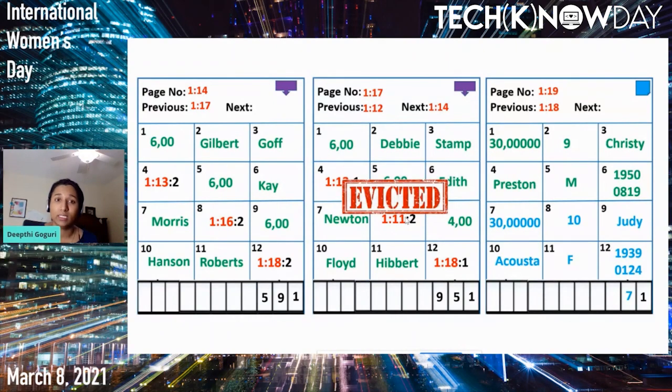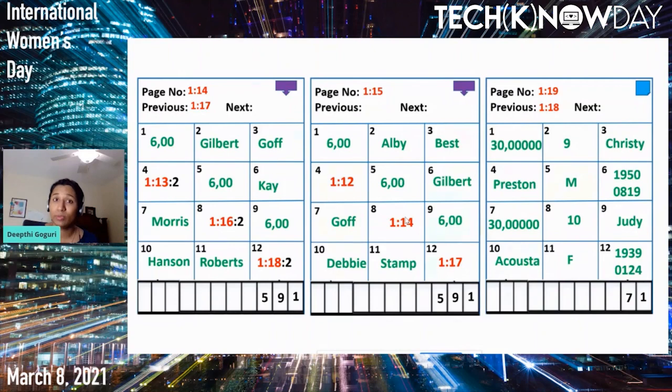So we have to evict page number 17 to get the root node of the index, which is page number 15. Now page number 15 is inside the memory, and Judy Acosta will come after Gilbert. So it should go to page number 14. Page number 14 is already inside the memory.